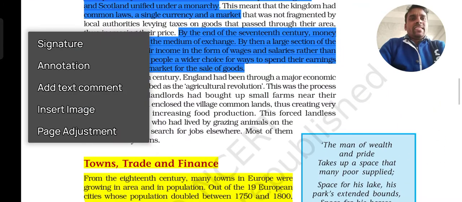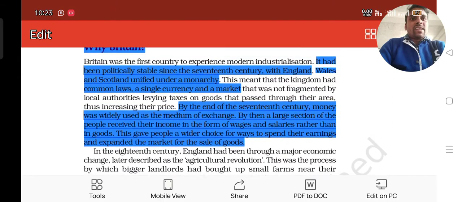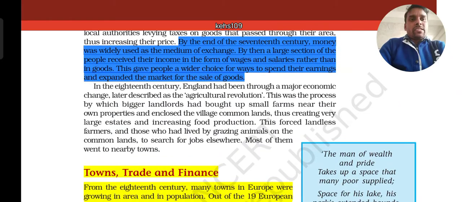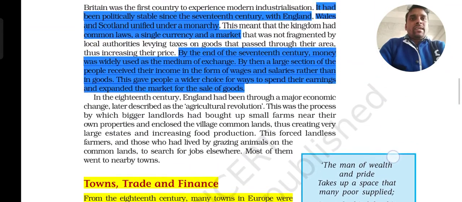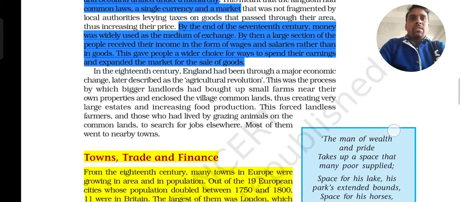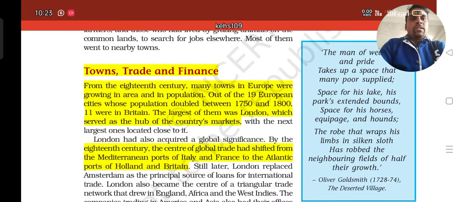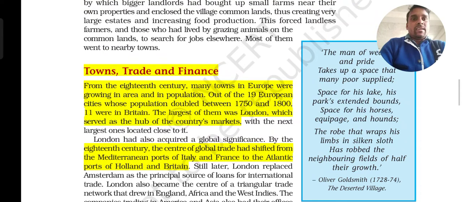In this way we can answer the question, why only in Britain? Because Britain was politically stable, and the country made a common law for the people and a single currency, and people were provided salaries and wages in currency or money instead of goods. That is why so much development took place in Britain.